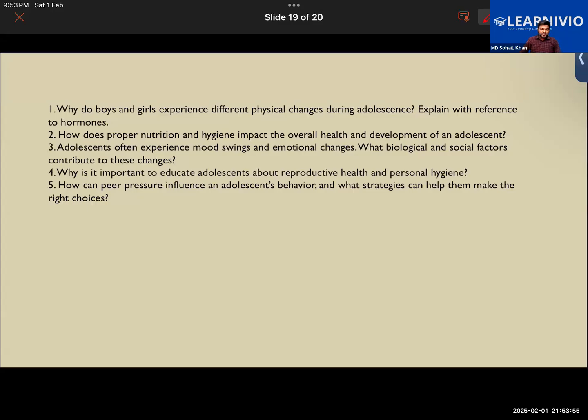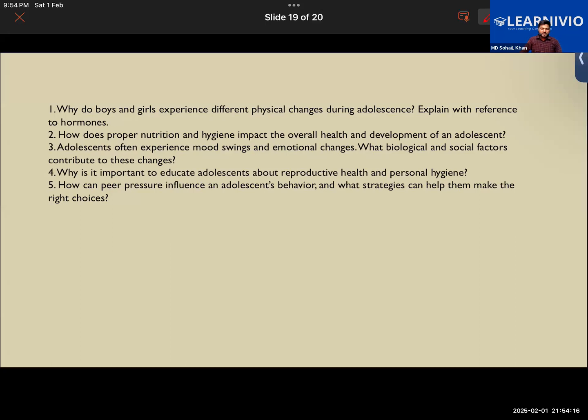Okay, we can differentiate. So it has got to do with something with the hormones or not? Different types of hormones are secreted in their body now. The physical outlook of a male is different from a female because of the different hormones that are secreted in their body. Getting it?